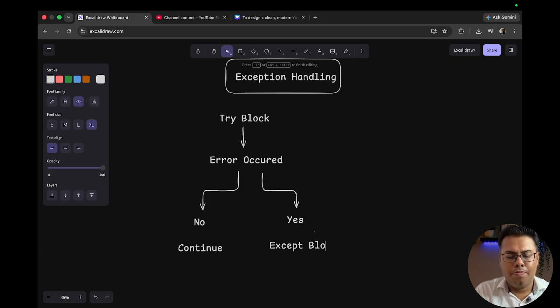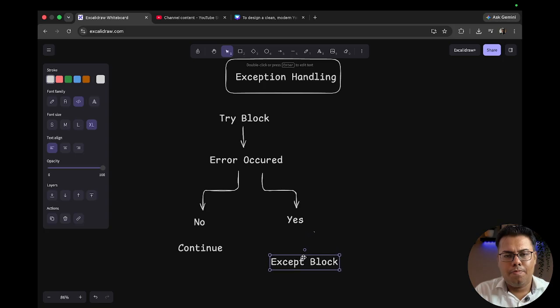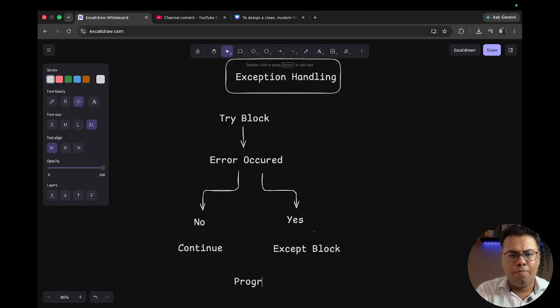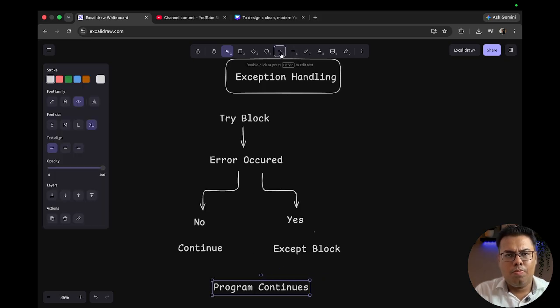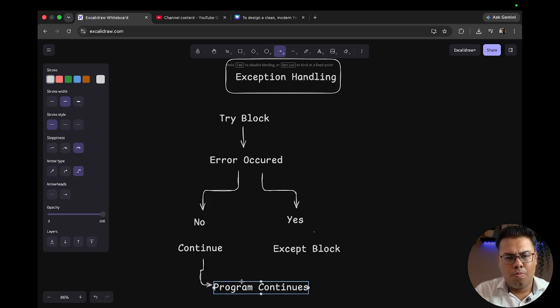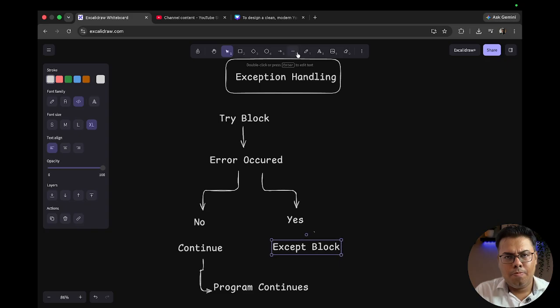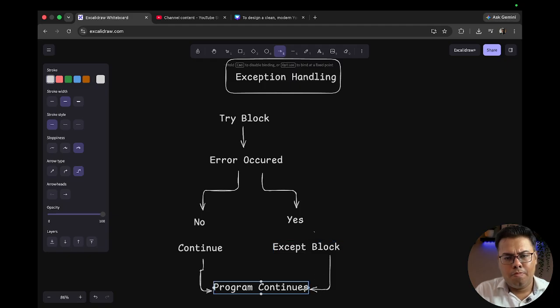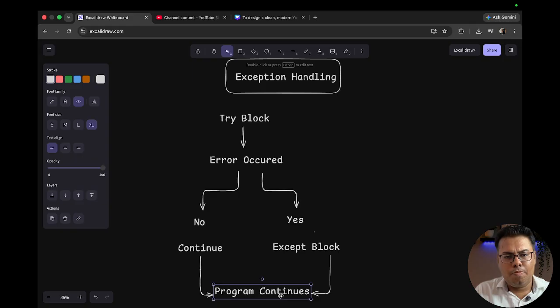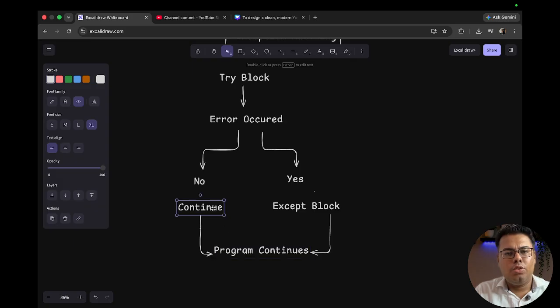Okay, then there will be, I just put an arrow. Okay, I guess this should be the flow.